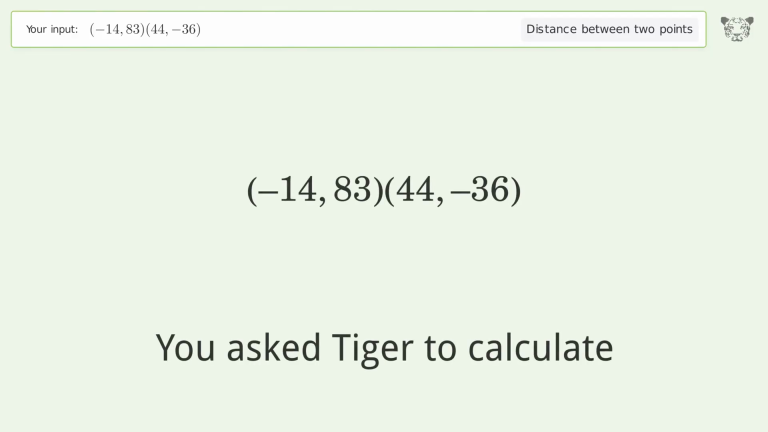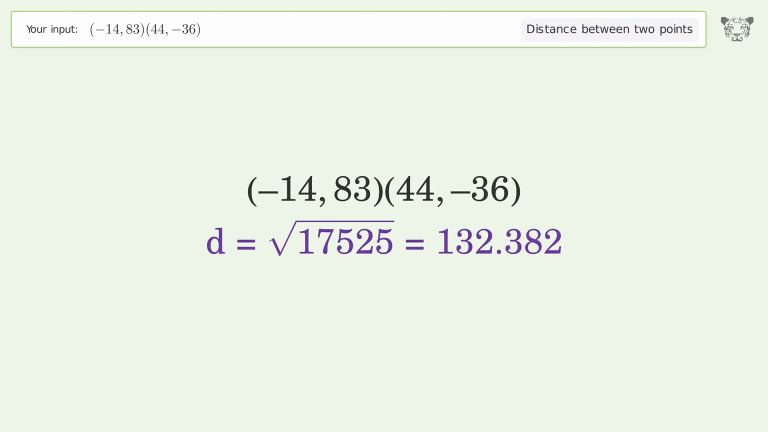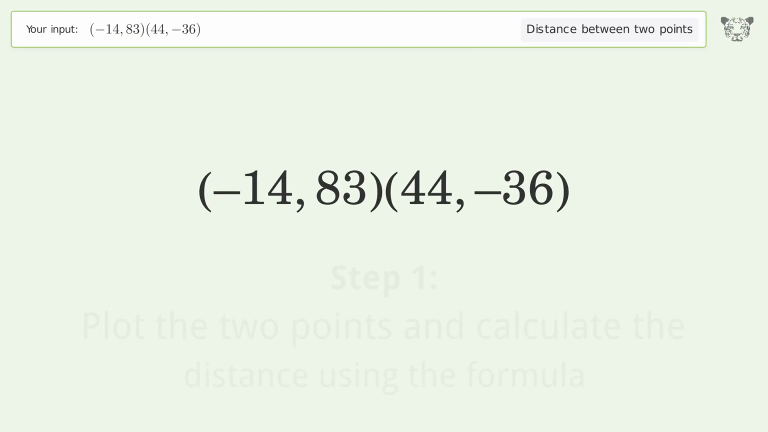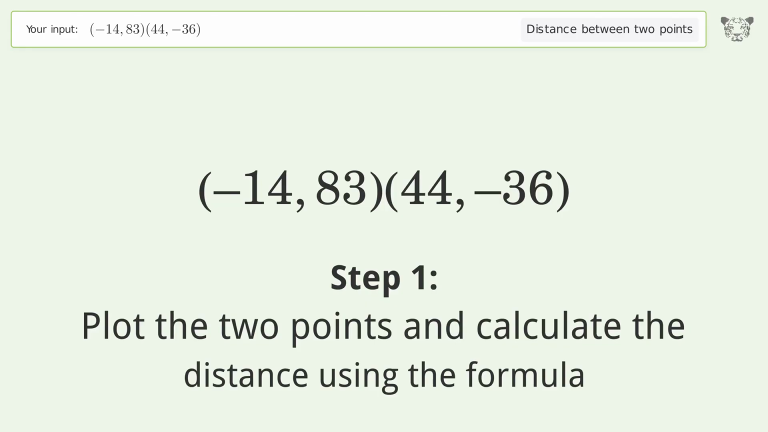You ask Tiger to calculate. This deals with the distance between 2 points. The distance between the 2 points is the square root of 17,525 or 132.382. Let's solve it step by step. Plot the 2 points and calculate the distance using the formula.